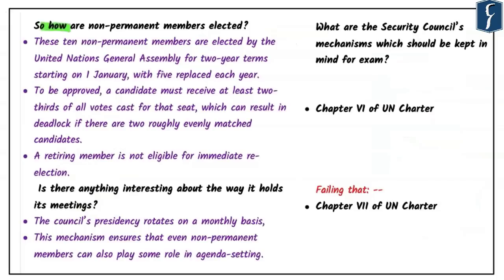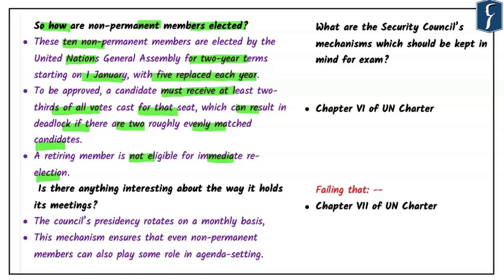So how are these non-permanent members elected to the Security Council? These 10 non-permanent members are elected by the United Nations General Assembly for a period of 2 years. This normally starts from 1st of January with 5 replaced each year. To be approved, a candidate country must receive at least 2/3 of all the votes cast for that seat, which can result in deadlock if there are 2 roughly evenly matched candidates. At the same time, you should also remember that a retiring member is not eligible for immediate re-election.